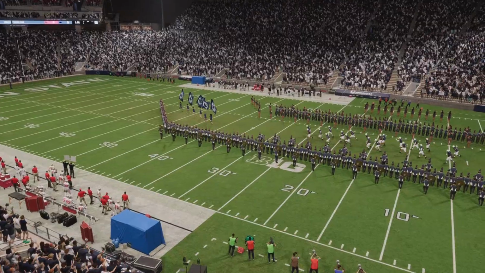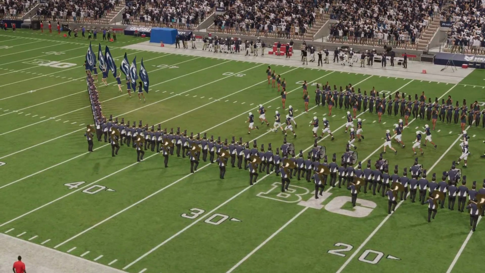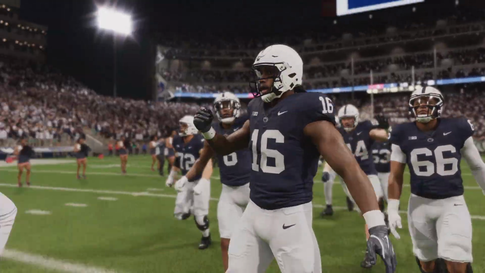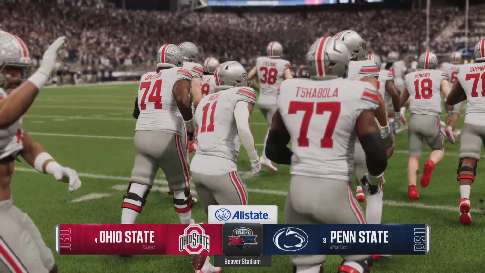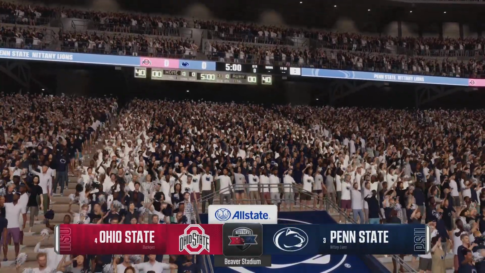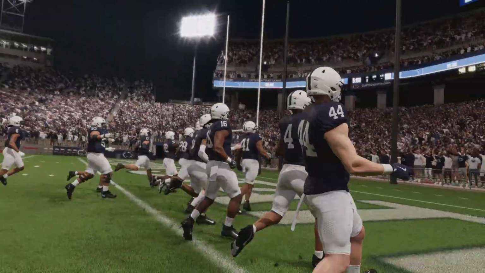We'll see the number 4 team in the country, the Ohio State Buckeyes, taking on the 3rd-ranked team, the Penn State Nittany Lions. For EA Sports College Football, I'm Chris Fowler, joined here in the booth by Kirk Herbstreit. Kirk, let's get to the action on the field.